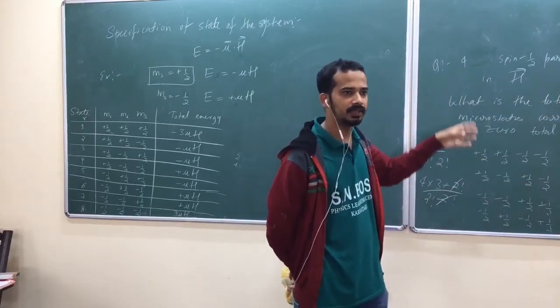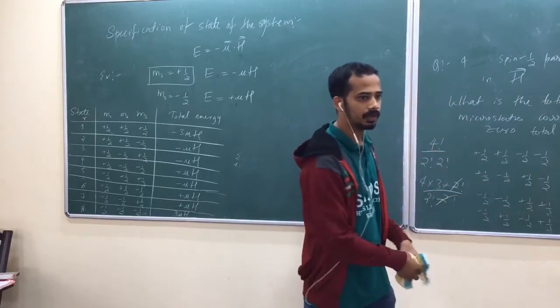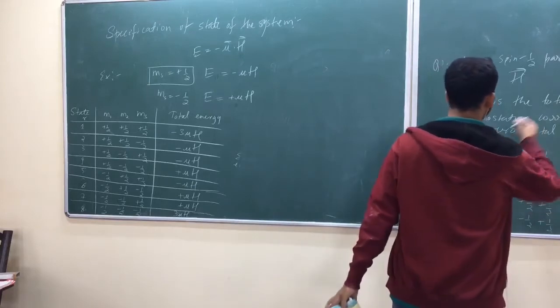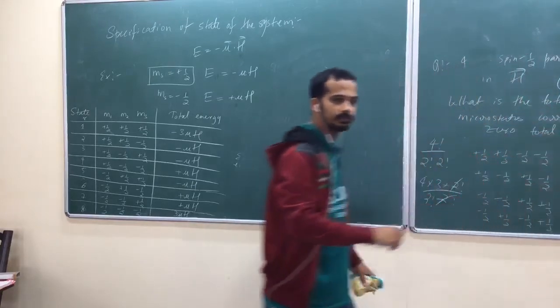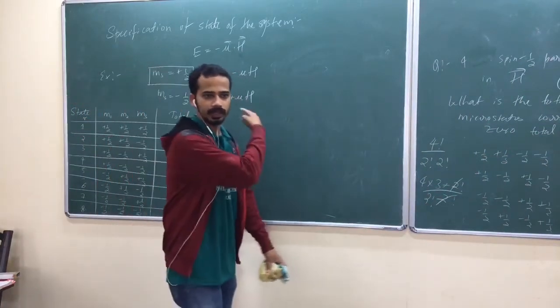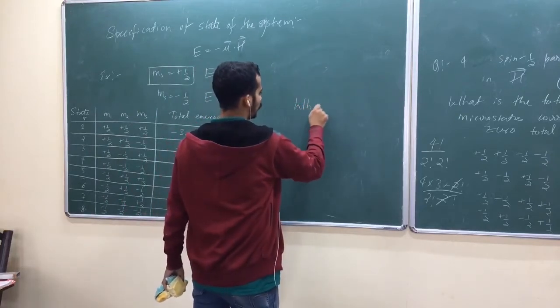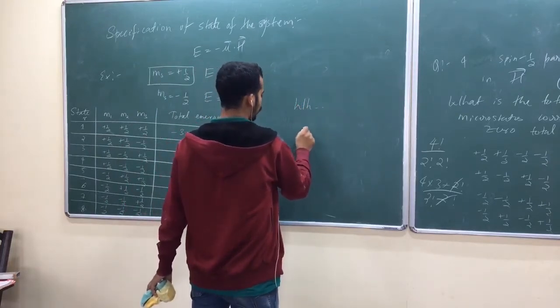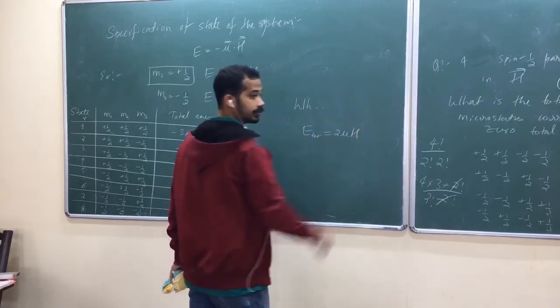So we are not getting into what exactly those particles are, or why that spin occurs. Energy is again plus or minus mu into h. If it is spin up, minus mu h; spin down, plus mu h, just like here. Is that okay? Now my question is, what is the total number of microstates if the total energy is 2 mu into h?